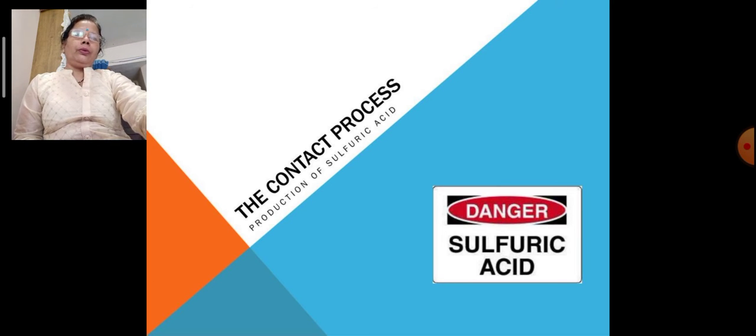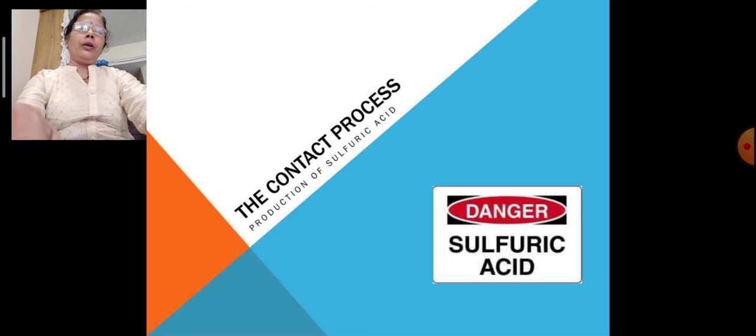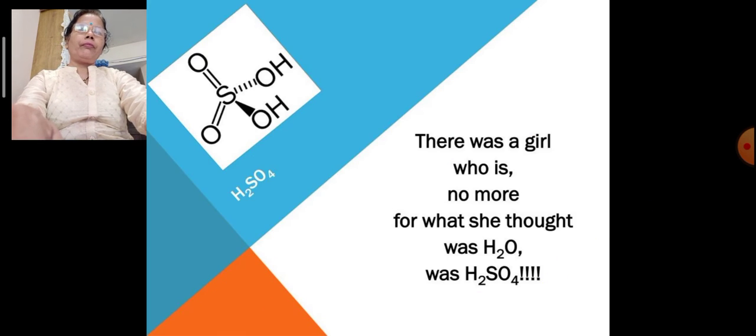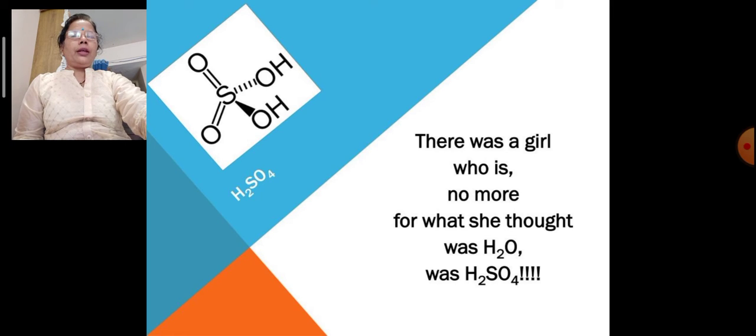Let us start with how it is prepared according to the industrial view. See the slide I showed you on the screen: 2 atoms of hydrogen, 4 atoms of oxygen and 1 sulfur form sulfuric acid, H2SO4. The structure of sulfuric acid has OH bonds and doubly bonded oxygens. Now see the sentence: there was a girl who is no more, for what she thought was H2O was H2SO4.